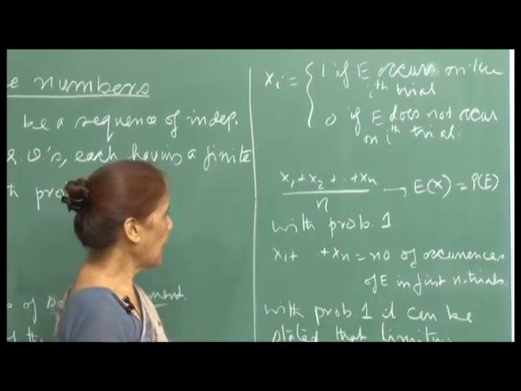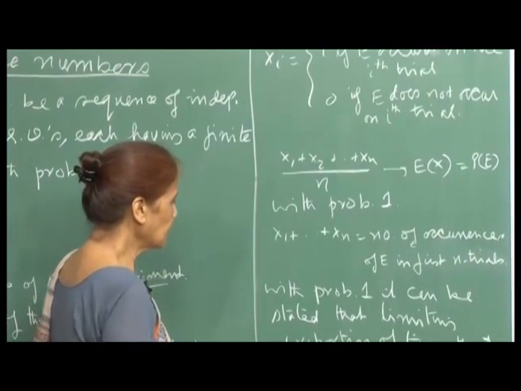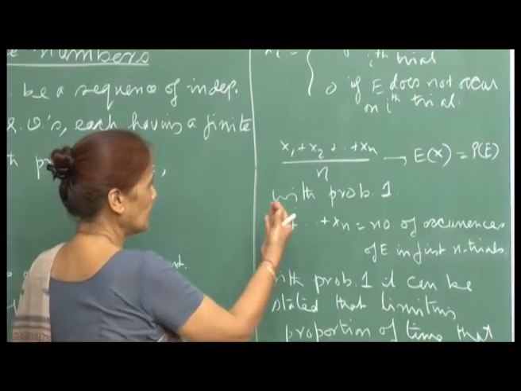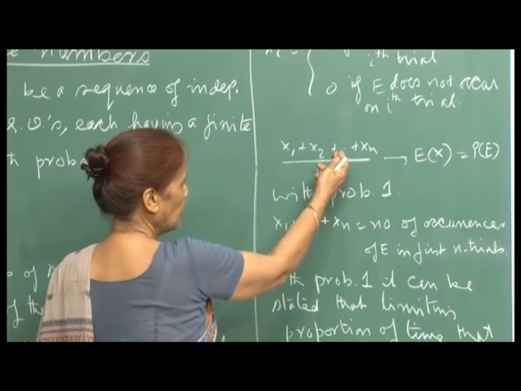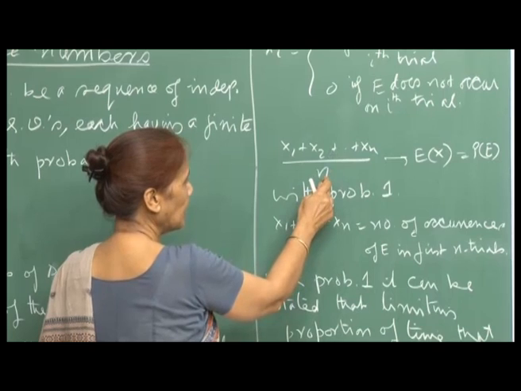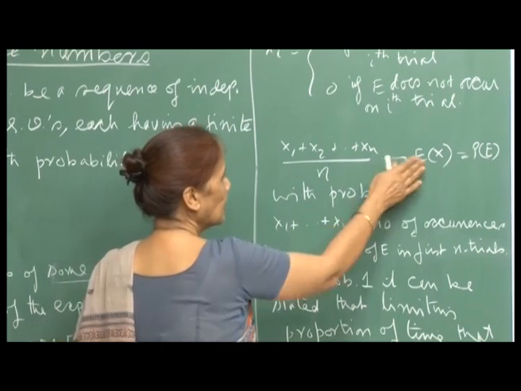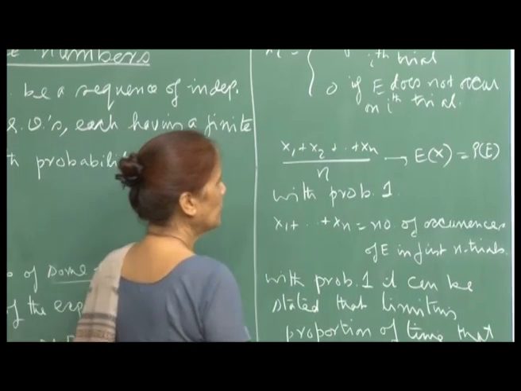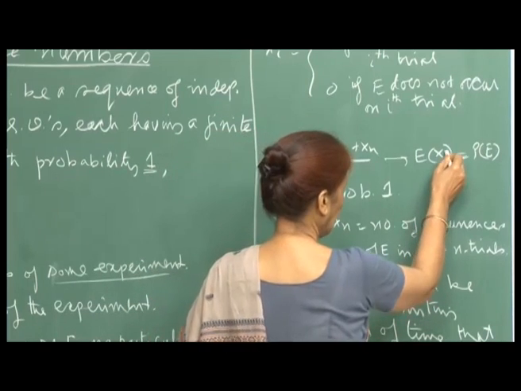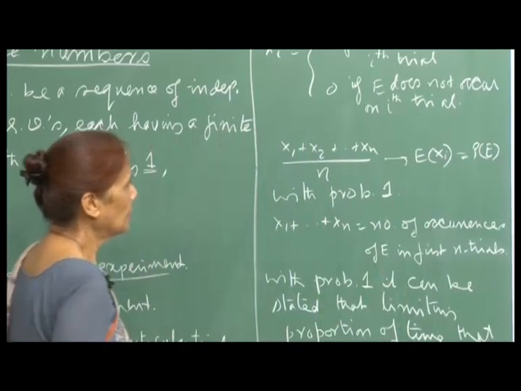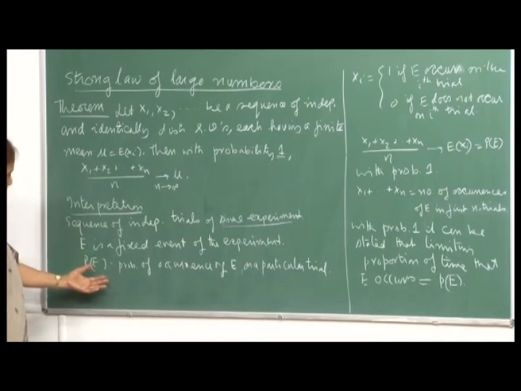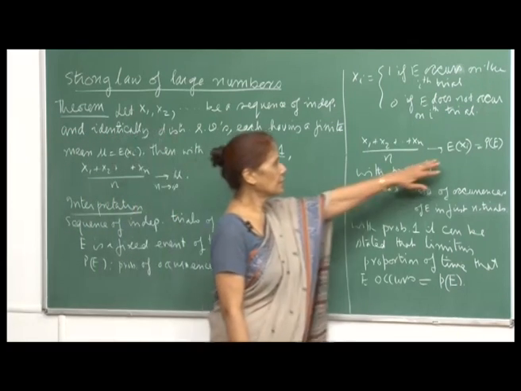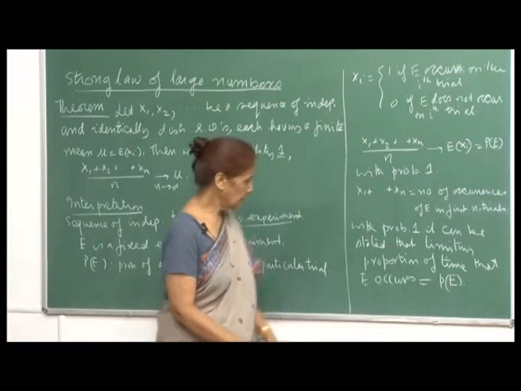And the strong law of large numbers is saying that this ratio, that means the number of times E has occurred divided by the total number of trials, will converge to your expected value of X_i, which is equal to P(E), right. So, we are denoting the probability of the occurrence of E by P(E). So, this is the probability of E, right.